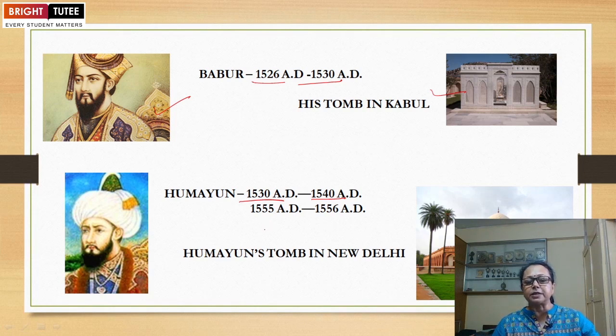But after some time, he had to go back. Then after 10 years, he returned again, and ruled in 1555 to 1556 AD, which we will discuss in detail later in the chapter. His tomb is Humayun's tomb in New Delhi.